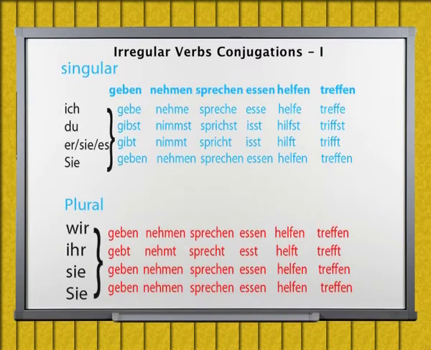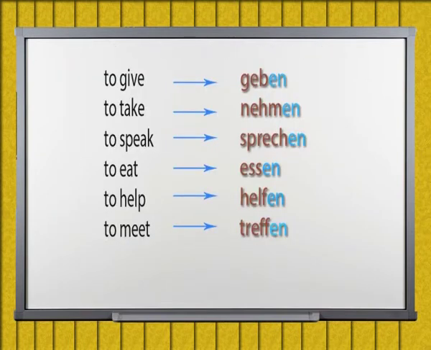Now let us look at the verbs which have this transformation in them. As I have told you earlier, all the verbs in German language before conjugation are called infinitive verbs, and they are marked by the ending -en, and so forth.